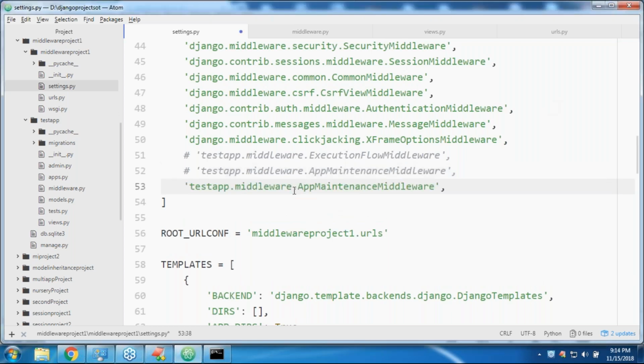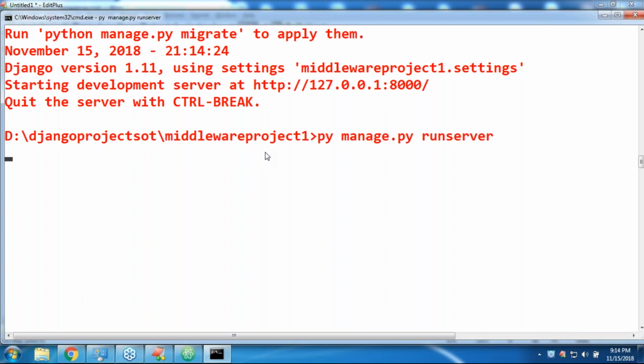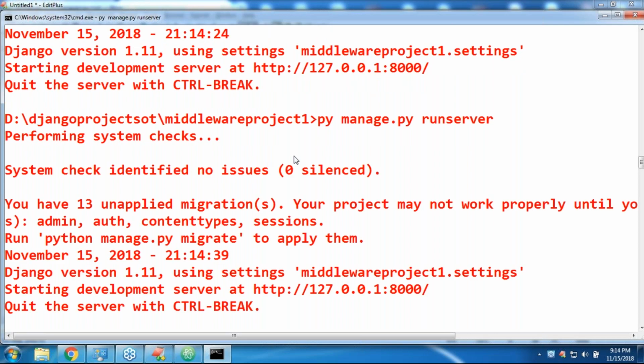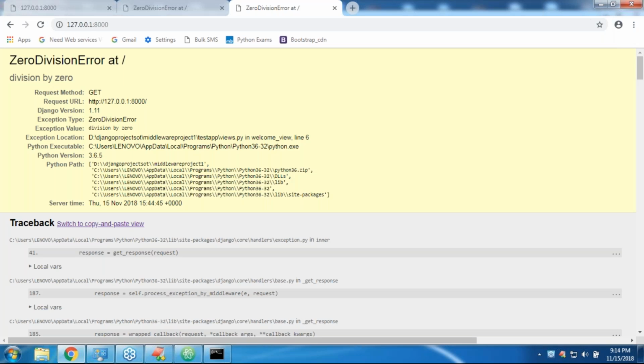Let me start the server. Last time also we got some different response, so to be on the safe side, let me start the server. Yes, friends, the server started. Now let me send the request. Have you observed? Now I'm getting this error because I commented that middleware line. Now let me enable the middleware. I enabled it, right. Let me refresh.